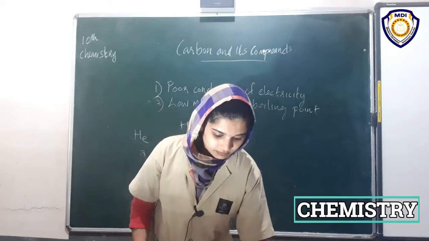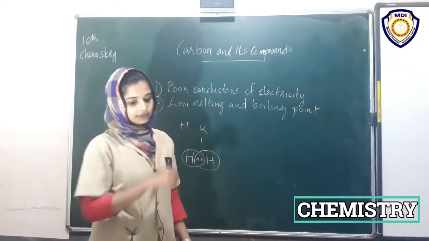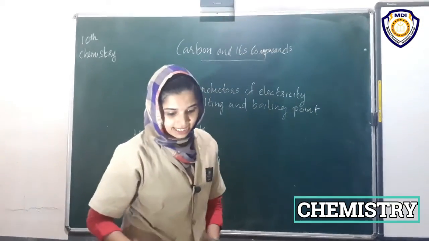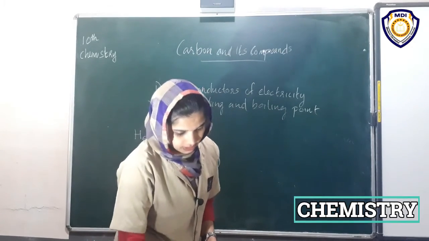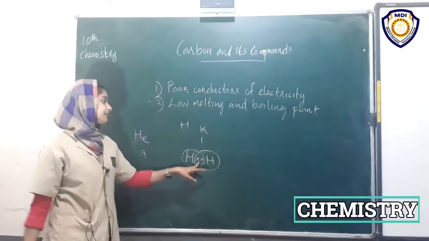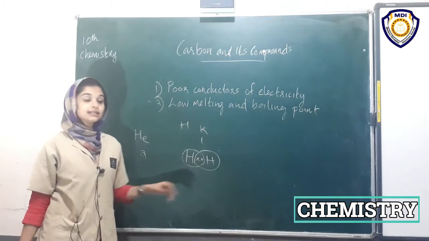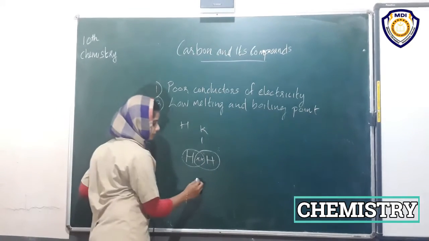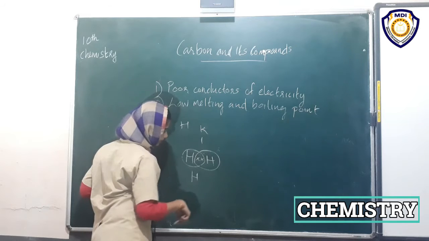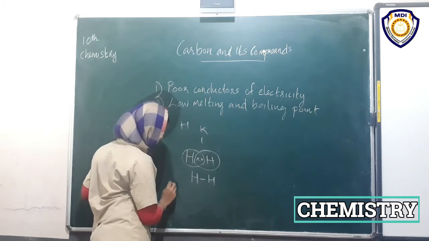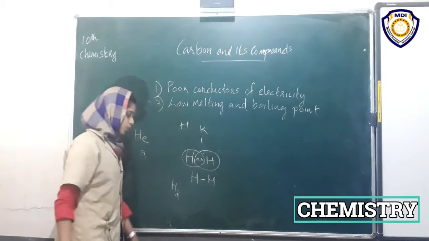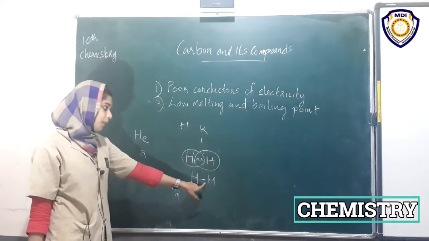Then in the case of nitrogen. When the shared pair of electrons constitutes a bond, H2 has a bond.